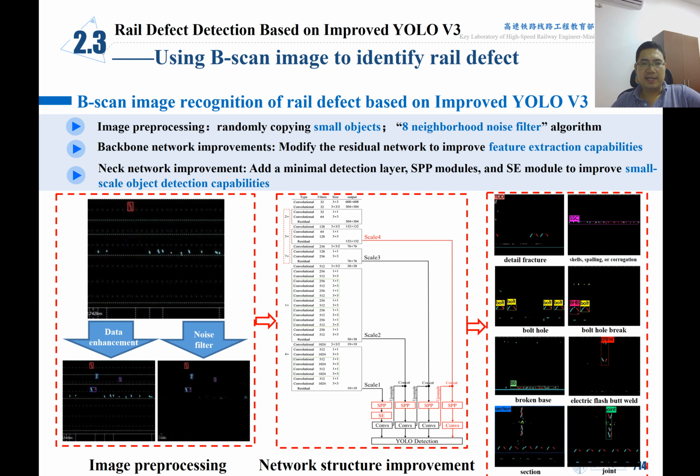The last one is neck network improvement. We add a minimal detection layer, SPP modules and SE modules to improve the small-scale object detection capabilities. Because for some defects, the number of pixels is very few, and it's a very small object in the B-scan image. We try to improve that capability.